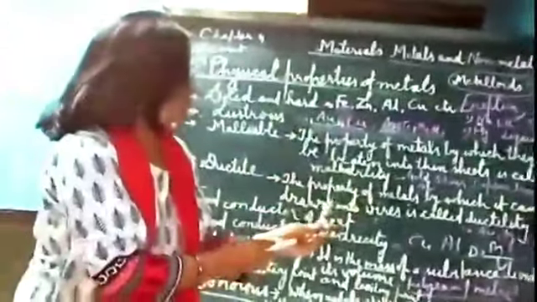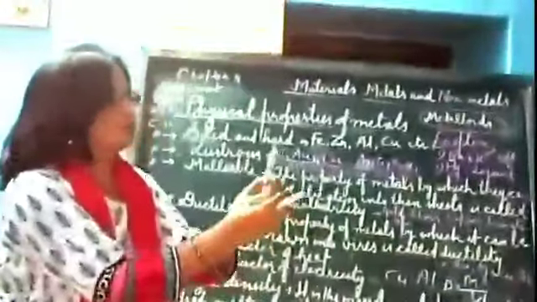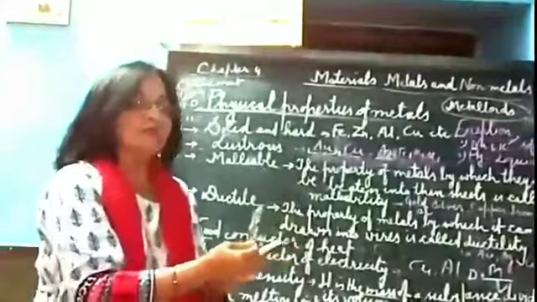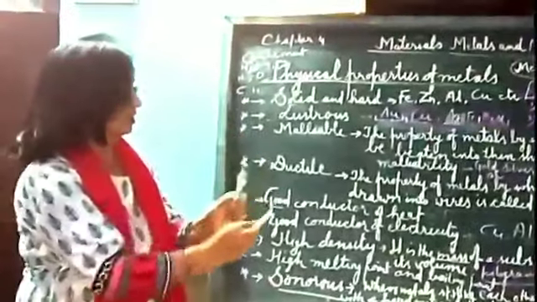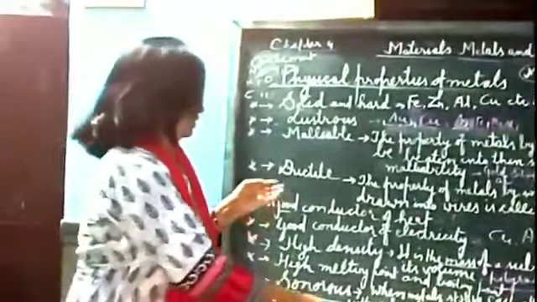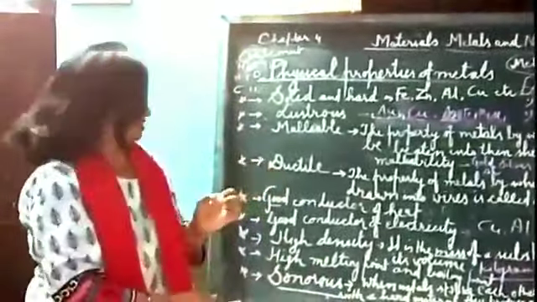Means Au, Ag, copper, you can see easily. So this property of aluminium is why they are used in different things. Means they can be drawn into thin wires. That property is ductility. Have you understood ductility?